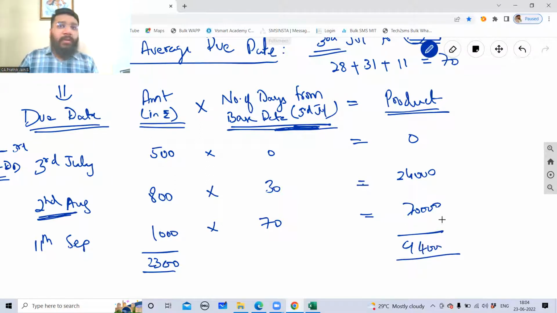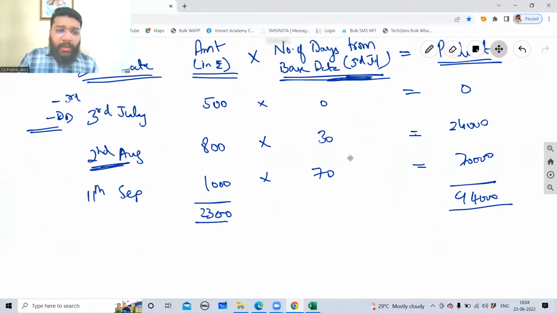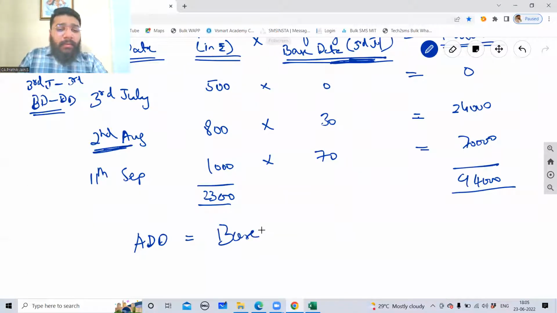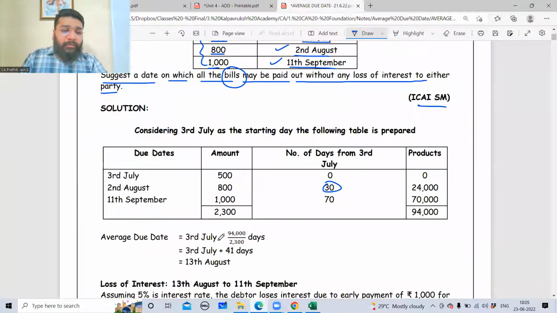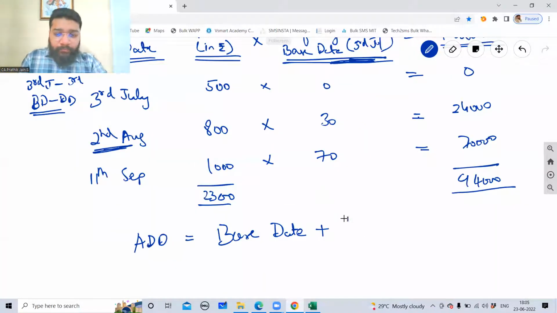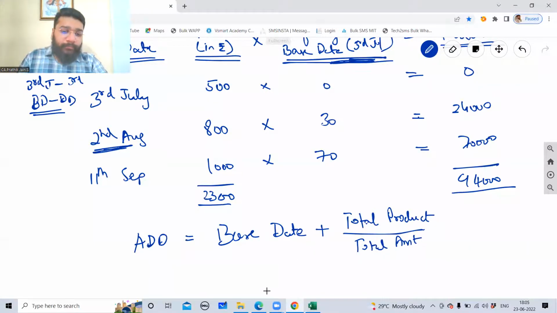product. Now, what is the formula to calculate the average due date? Average due date is equal to base date plus total product divided by total amount. Total product divided by total of the amount.